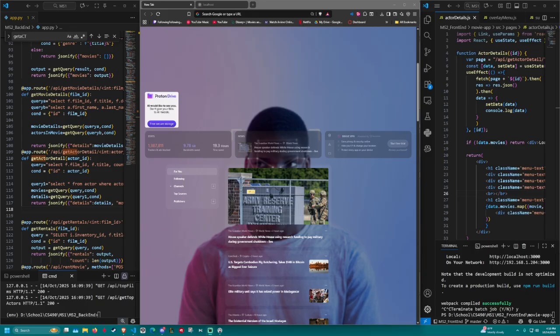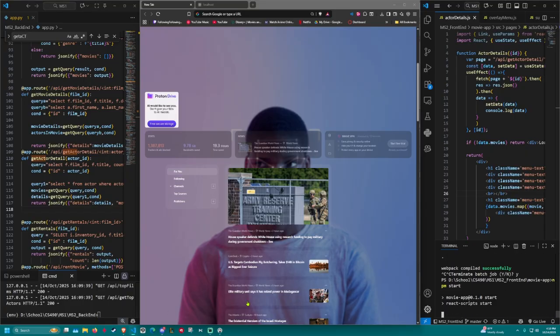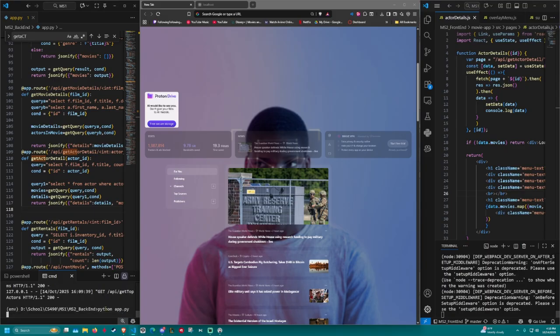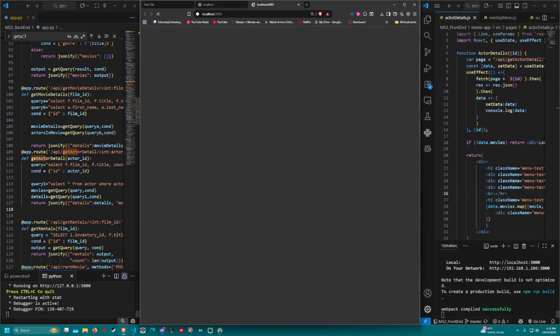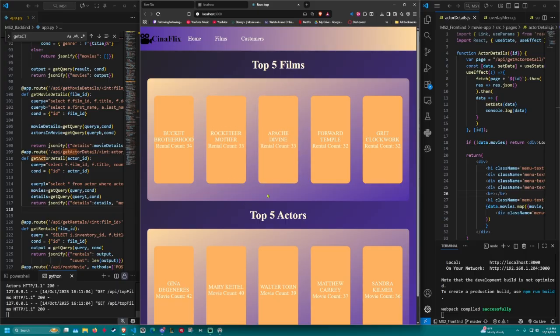First I'm going to be turning on my front end, which is React, and then I'm going to be turning on my back end, which is Flask. So if I go over here, do npm start, and I go over here and do python app.py, I'll be running my two scripts. So here I have my landing page, which is my home page.